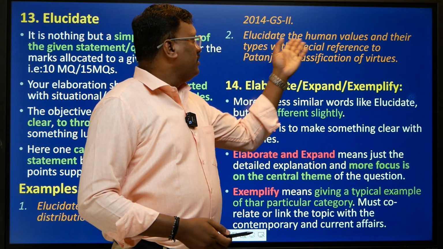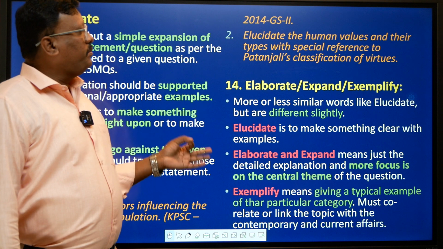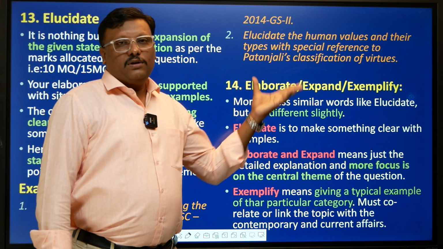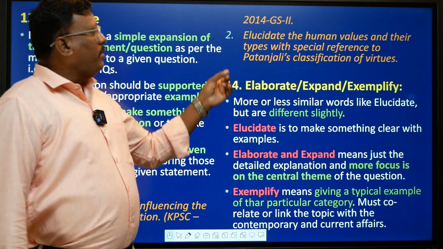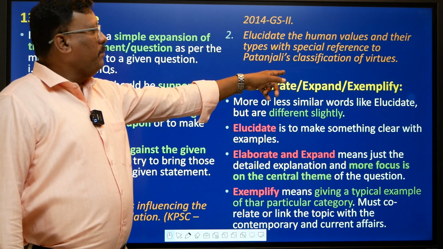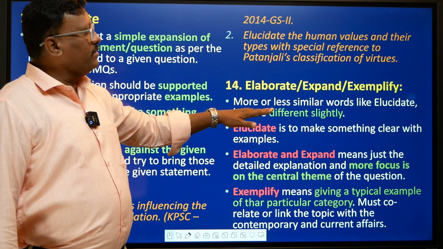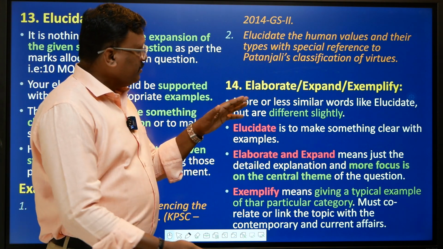So next, elucidate the human values and their types with special reference to Patanjali's classification of virtues. You should have a clear understanding of Patanjali's view on virtues, what those virtues are. Then you talk about what human values can be a part of this classification taken from Patanjali's classification of virtues, and you just have to elucidate them, just have to expand them, right?